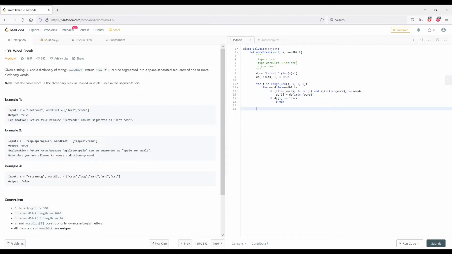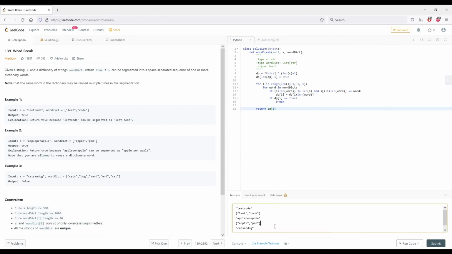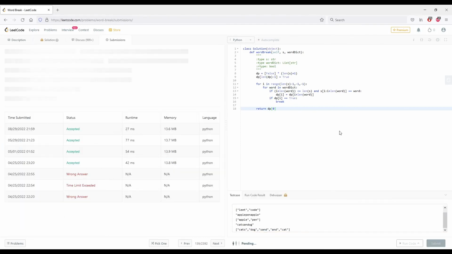And finally, what we want to return here is return dp of 0. Okay, so I'll take this for a dry run, and I'll submit. Okay, great.